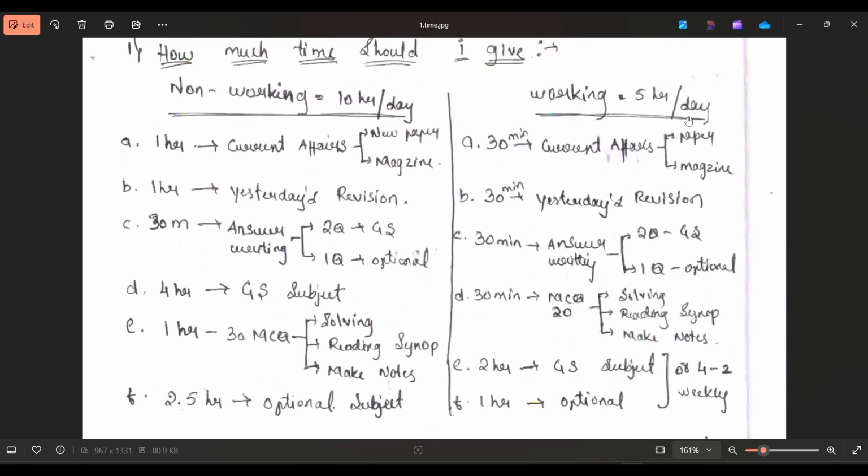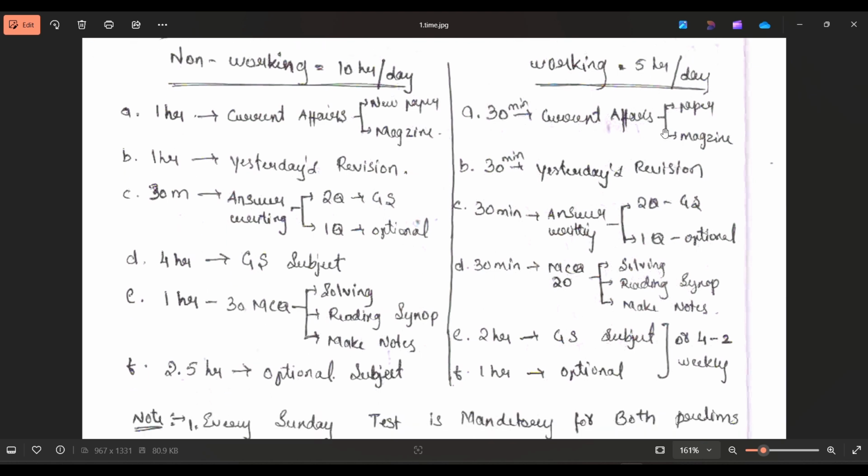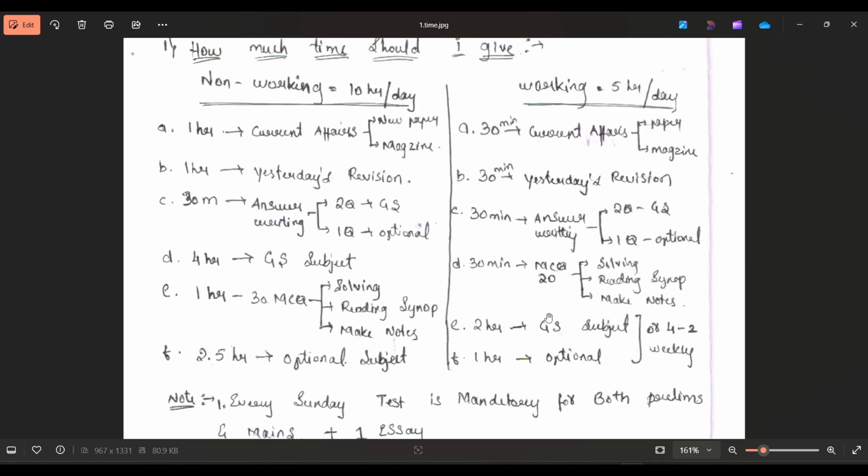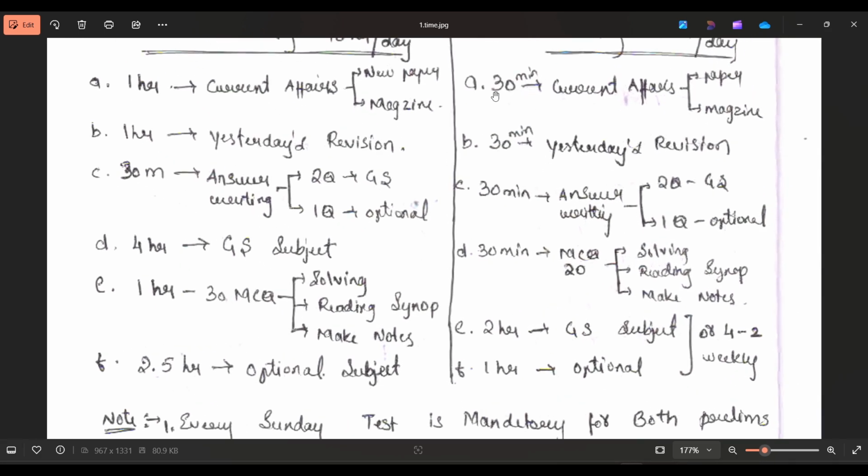Coming to the working individuals, the working individual should give at least 5 hours per day, under which he can give 2 hours in the morning and 3 hours in the night. In the 2 hours in the morning, he can give 30 minutes for current affairs, under which he can read either a newspaper or a magazine. Another 30 minutes he should give for revision of yesterday's topic.